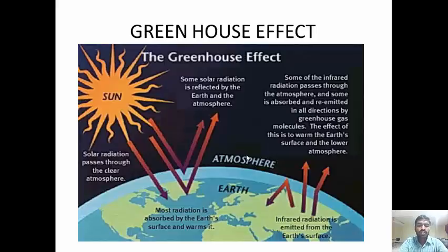The amount of solar energy absorbed by the Earth is equal to the amount radiated back into space, so the Earth remains at a constant temperature. If the amount of energy reflected by the clouds and ice is very low, then it causes the Earth's heat to increase.